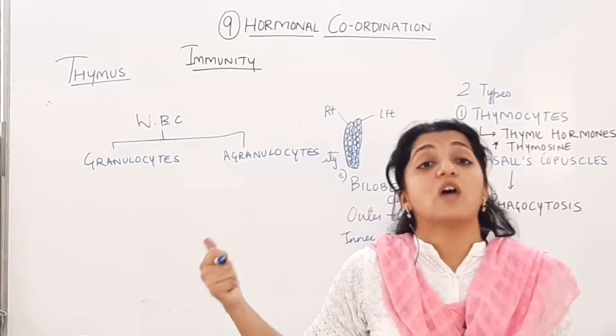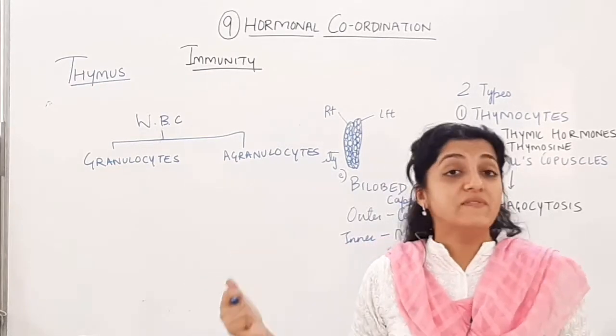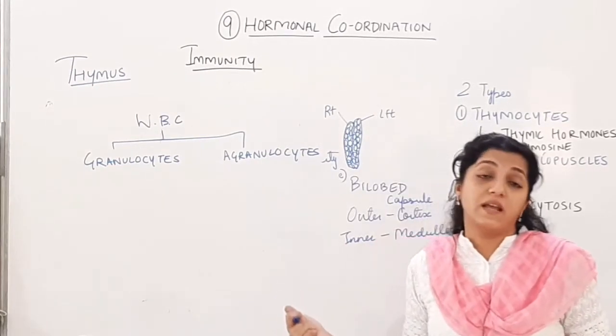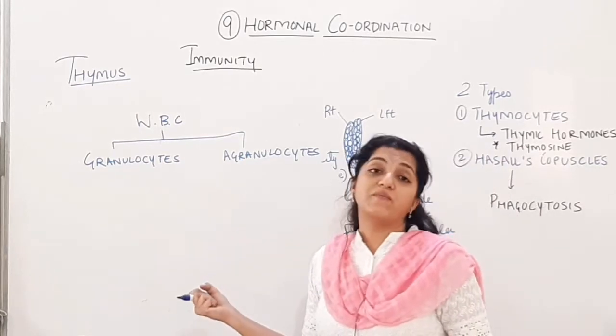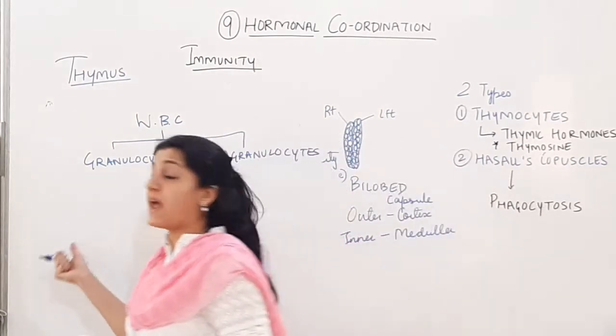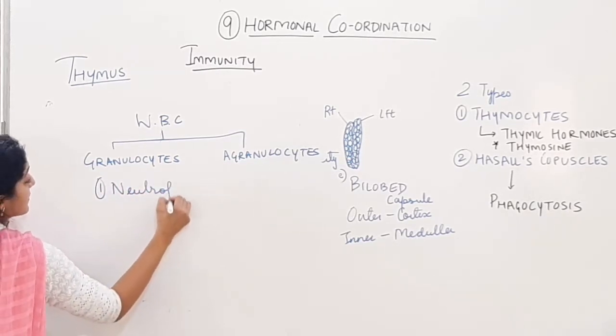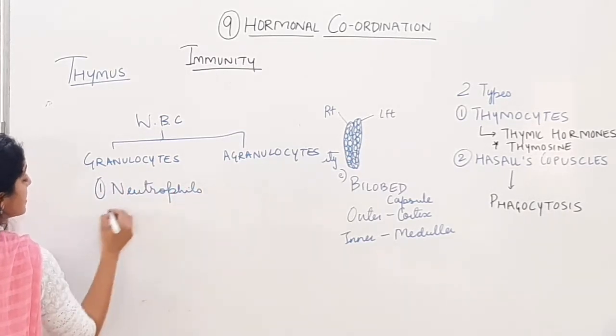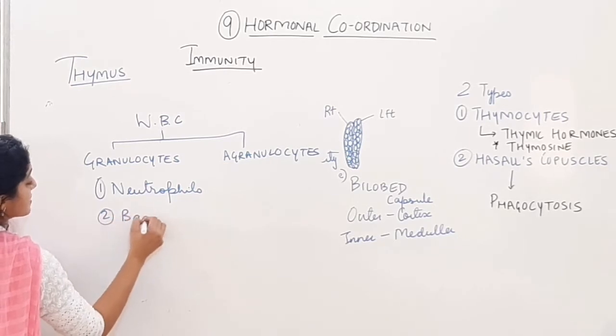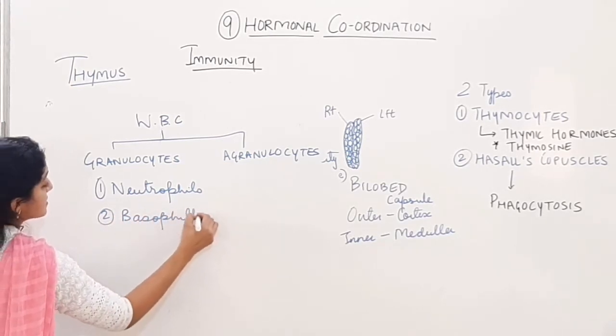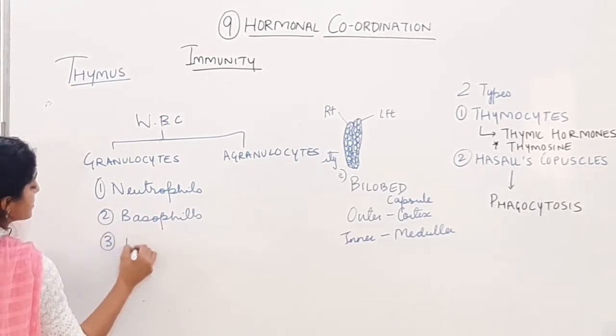Granulocytes are the cells which have the presence of granules. We have seen this in detail when we saw the components of blood. Now the granulocytes are made up of neutrophils, which take up neutral stain, second basophils, and third the eosinophils.